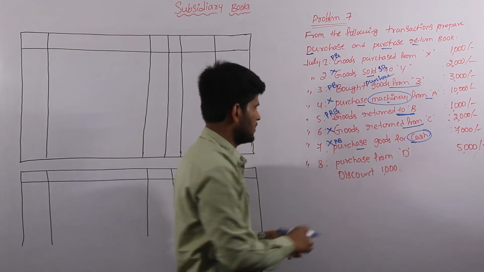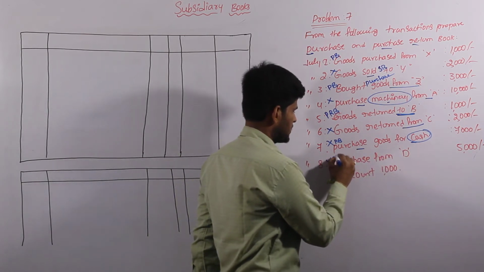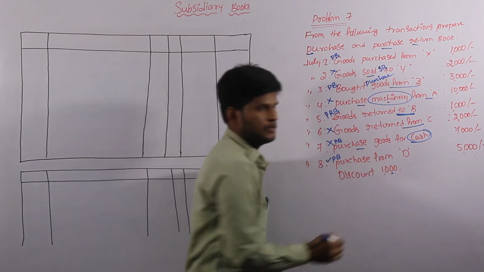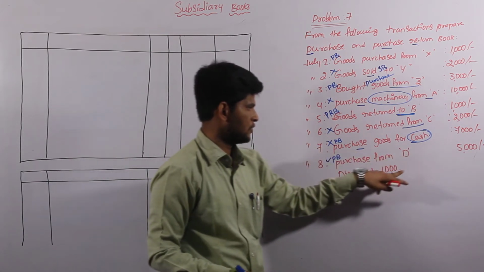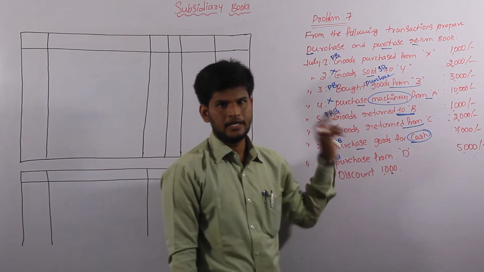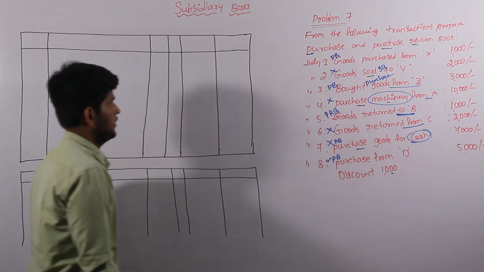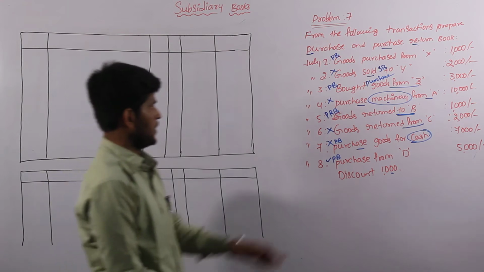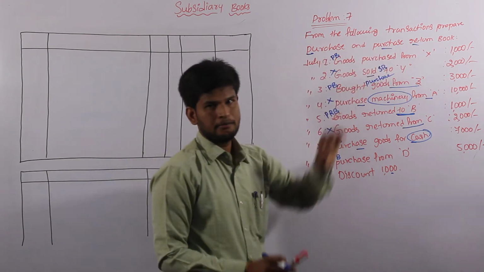So we have to consider this one, D, into our purchase book, and there is a substitution value also. Out of 5000 we have to deduct 1000 rupees as discount value. Now come to solve the problem. We have to prepare the purchase book as well as the purchase return book.